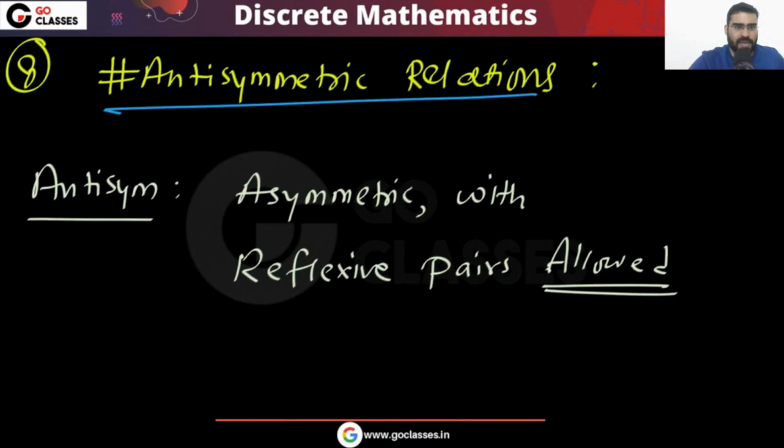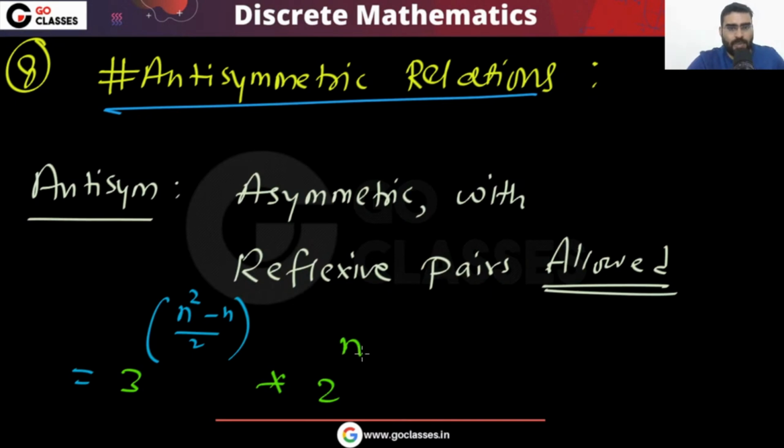So finally, what will happen in the antisymmetric? This will be the number of asymmetric relations, 3 power (n square minus n) by 2, multiplied by 2 power n, because now reflexive pairs are allowed.